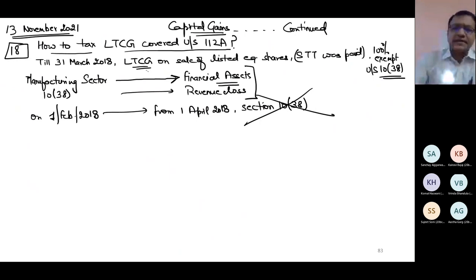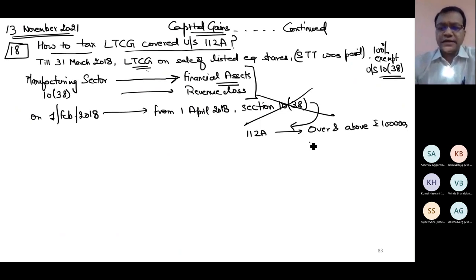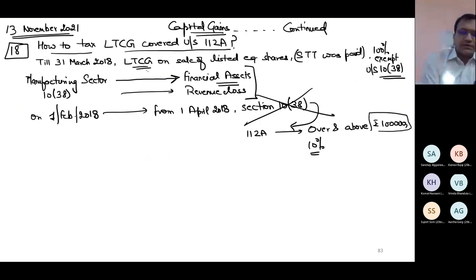There will be some tax at least. So some tax was imposed through section 112A over and above 1 lakh of such gain. Only a small percentage of tax, that is 10%. Until 1 lakh gain, that means for small investors, it is still tax free. But not for everyone, which was the case till 31st March 2018.